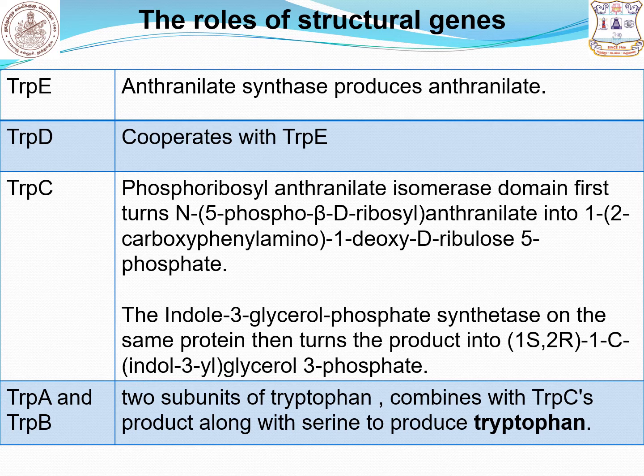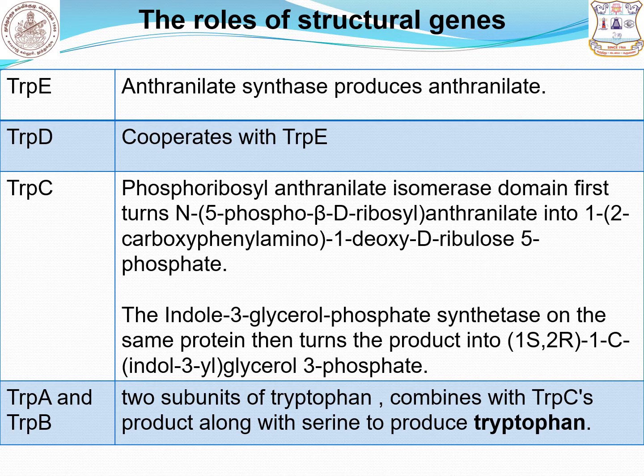First see about the phosphoribosyl anthranilate isomerase enzyme. This enzyme converts the anthranilate compound into 2-carboxyphenylamino 1-deoxy-D-ribulose 5-phosphate molecule. This compound is converted into indole 3-glycerol phosphate with the help of indole 3-glycerol phosphate synthetase enzyme.